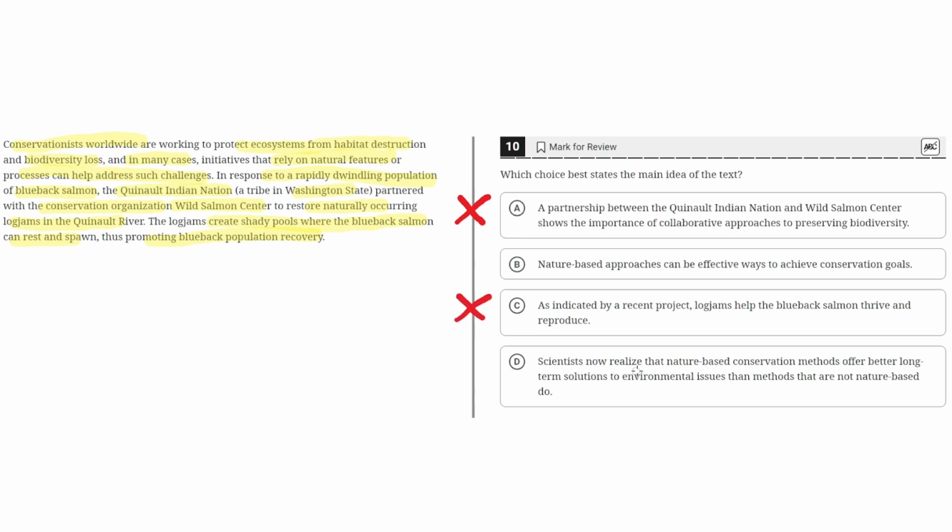D. Scientists now realize that nature-based conservation methods offer better long-term solutions to environmental issues than methods that are not nature-based do. This is incorrect because the text does not mention any method that is not nature-based. Instead, it solely focuses on nature-based solutions and how they can help address such challenges. It doesn't say anywhere that these are the best solutions. It just says that they can be useful. Therefore, we can eliminate D because this is not mentioned at all in the text. And with this, we know that the correct answer is B.